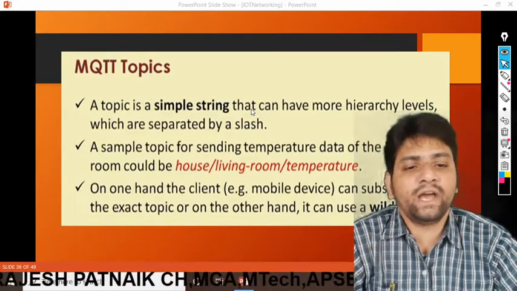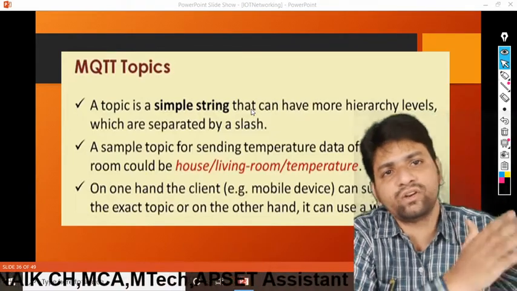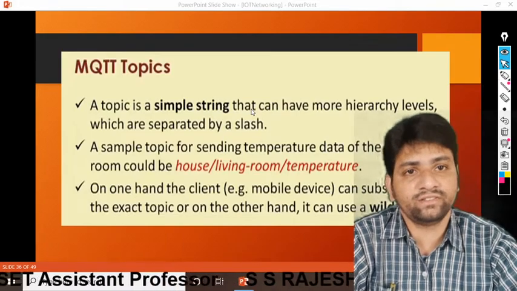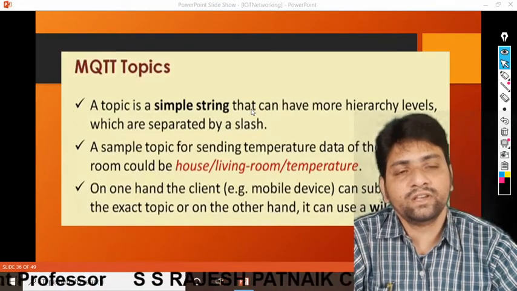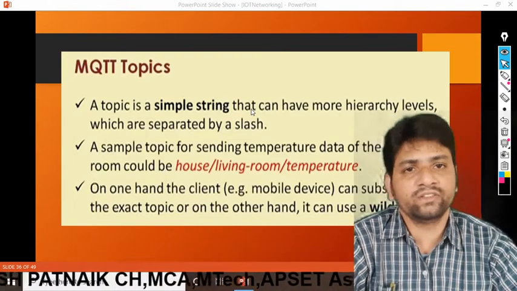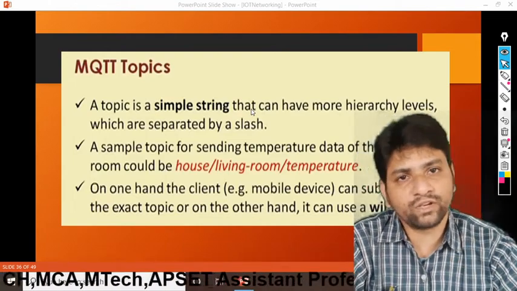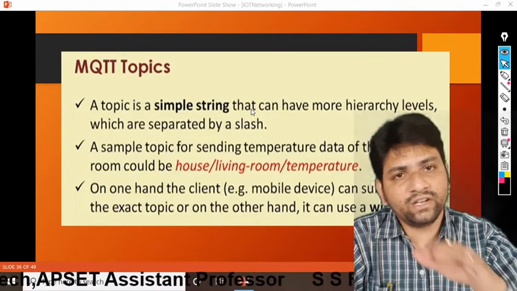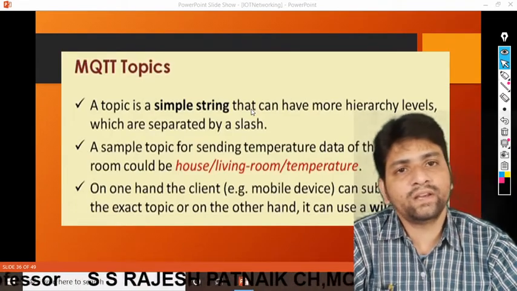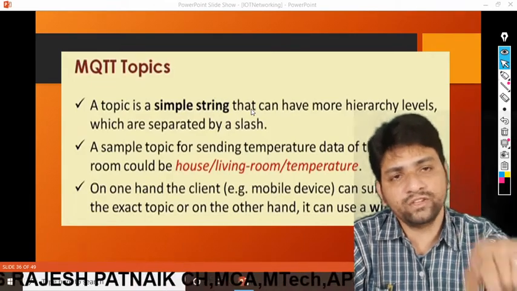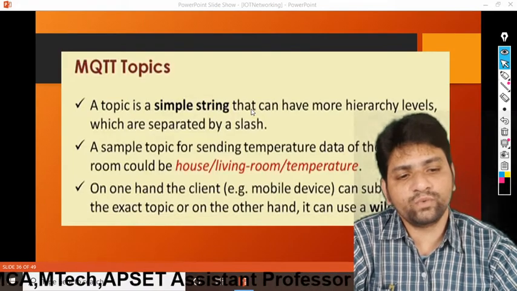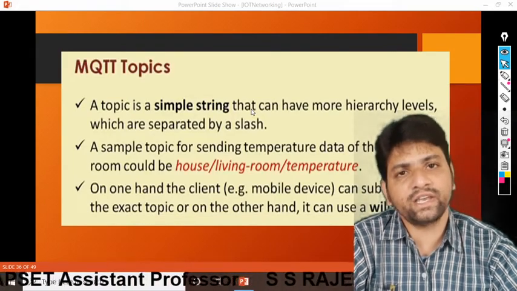That can have more hierarchical levels. There are lots of hierarchical levels, which are separated by a slash. That means if you are in the D directory, and under that there is a Rajesh folder, and under that there is an IoT folder. So generally, we know that the slash tells us where I am, in which directory. Similarly, whenever we are transferring the data, we are getting the live information.